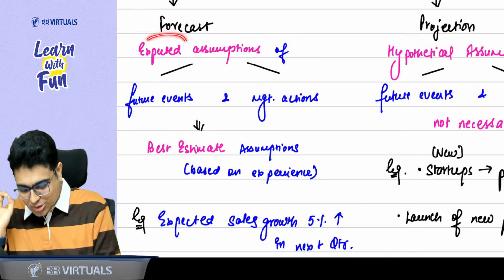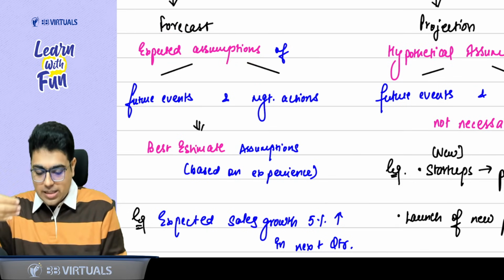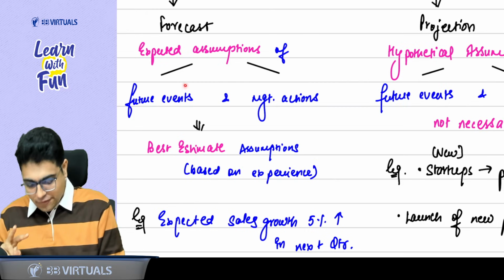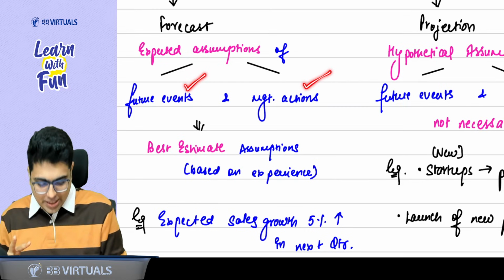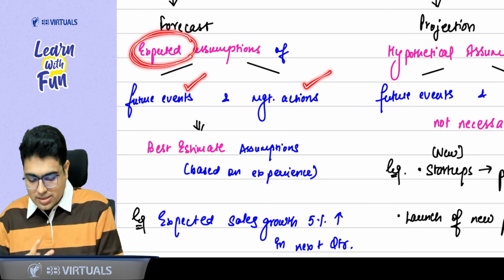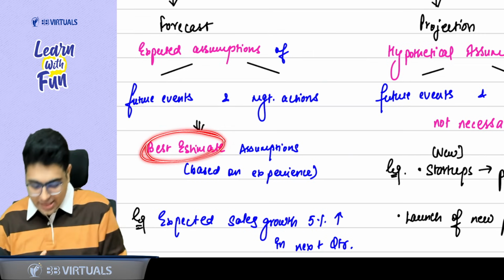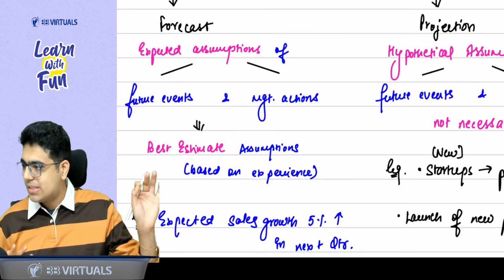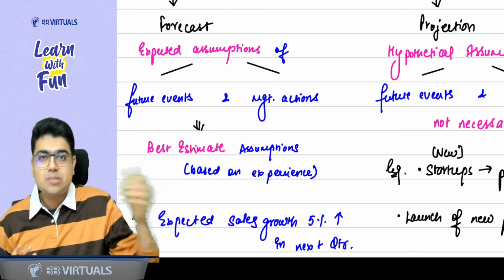Okay, it is based on expected assumption. Sir, expected assumption about same two things: what event will happen and what will be the management action. And because these are expected assumptions, they are considered to be best estimate assumptions. They are the best estimate assumptions based on the experience.